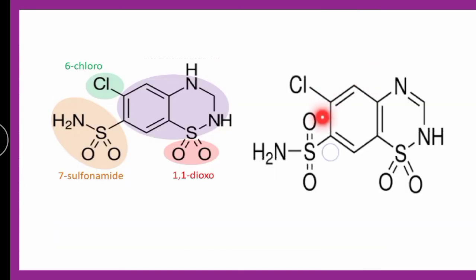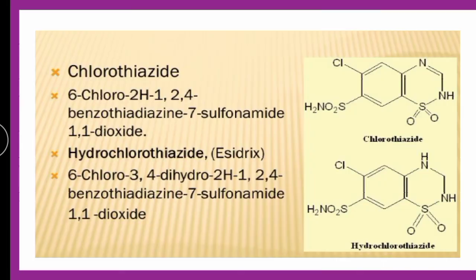Okay, so this is benzene, this is thiadiazine. So both of these contain benzothiadiazine in them. Next, see, this is chlorothiazide and hydrochlorothiazide, their IUPAC names and comparison. In hydrochlorothiazide there is NH, there is no double bond, and here it is a double bond.